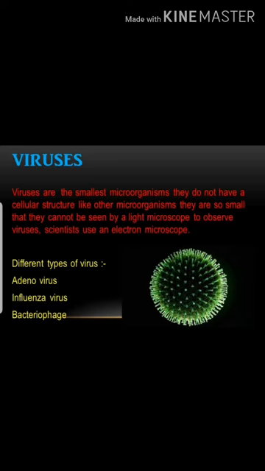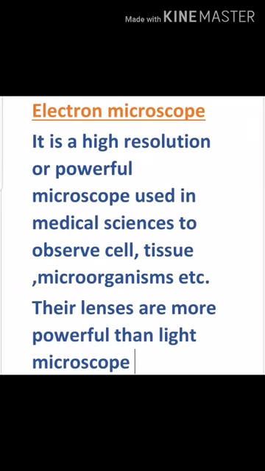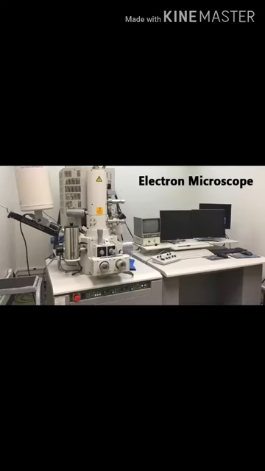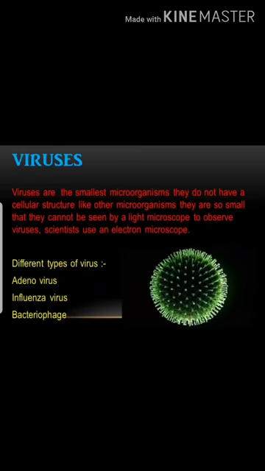Now you people will wonder, what is an electron microscope? Okay, let me tell you. An electron microscope is a high resolution or powerful microscope used in the medical sciences to observe cells, tissues, microbes, etc. Its lenses are more powerful than the light microscope, and here I am showing you an electron microscope that is mostly used in laboratories or in medical research. Different types of viruses are adenovirus, influenza virus, poliovirus, hepatitis virus, AIDS virus, or bacteriophage, etc.